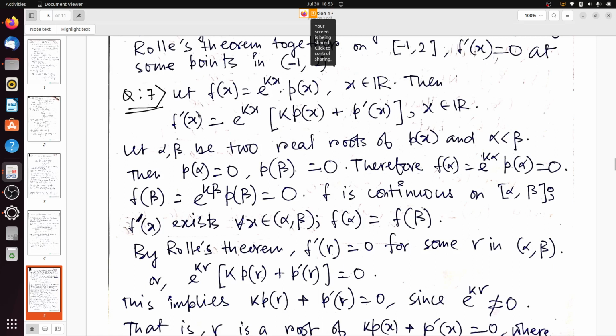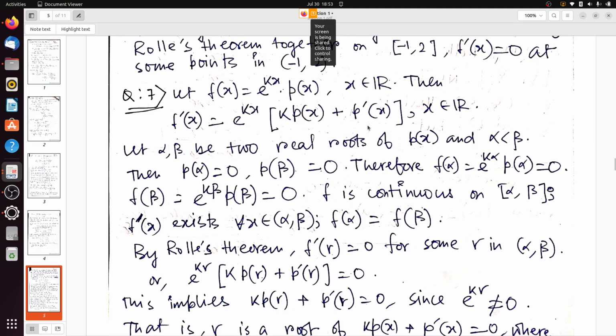Let f(x) equals e to the power kx into p(x), x belongs to R. Then f′(x) will be the derivative of it. The derivative will be e to the power kx, whose derivative is k e to the power kx, into p(x), plus e to the power kx into p′(x).